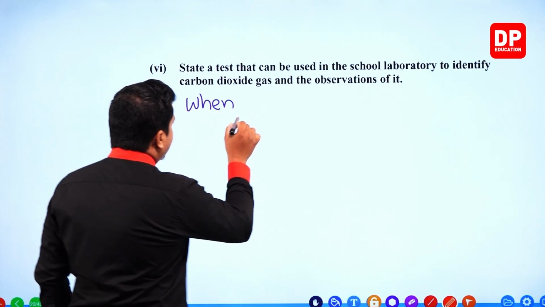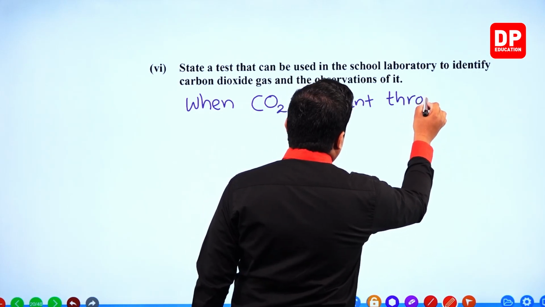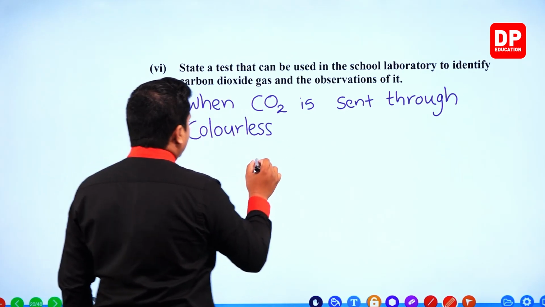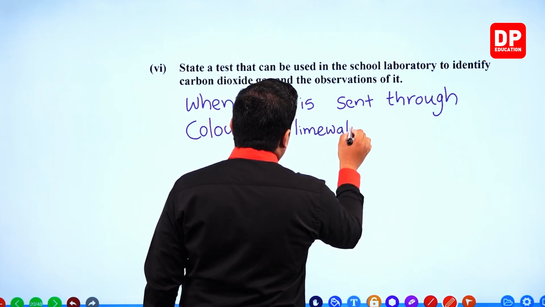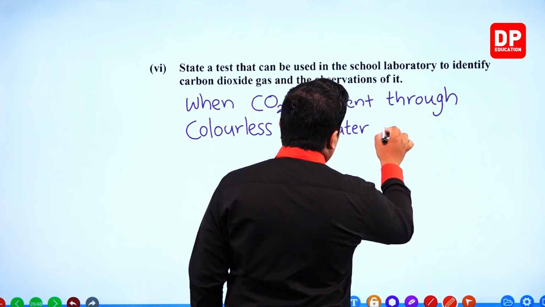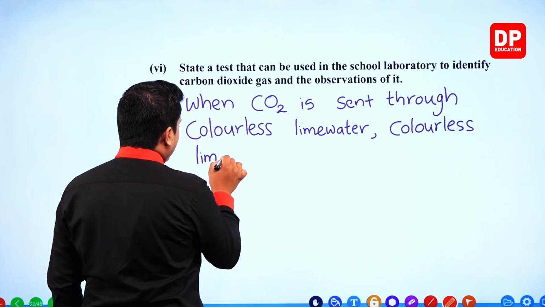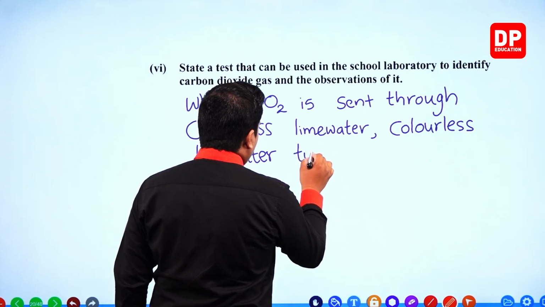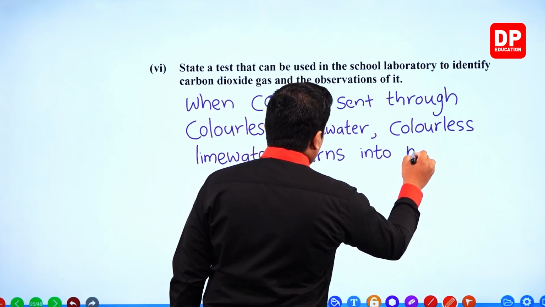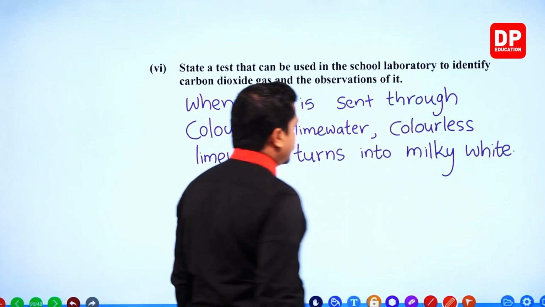When CO2 is sent through colorless lime water, the colorless lime water turns milky white, right?